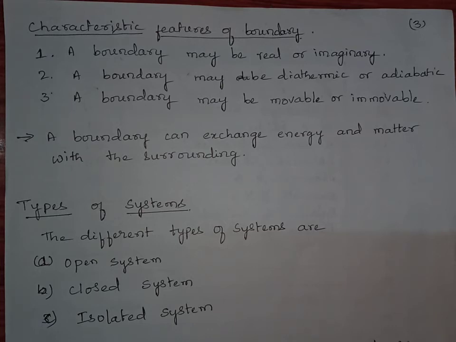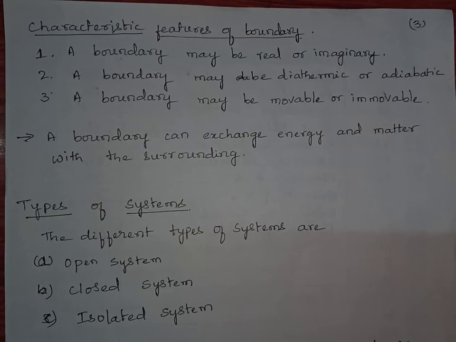Second property, a boundary may be diathermic or adiabatic. Diathermic is nothing but conducting. The boundary may conduct heat energy from system to surrounding or from surrounding to system. Such type of boundary is called diathermic. For example, when you are cooking in a pressure cooker, the walls of the cooker, the utensil, are acting as a boundary. So here it is allowing heat, so we call it diathermic.